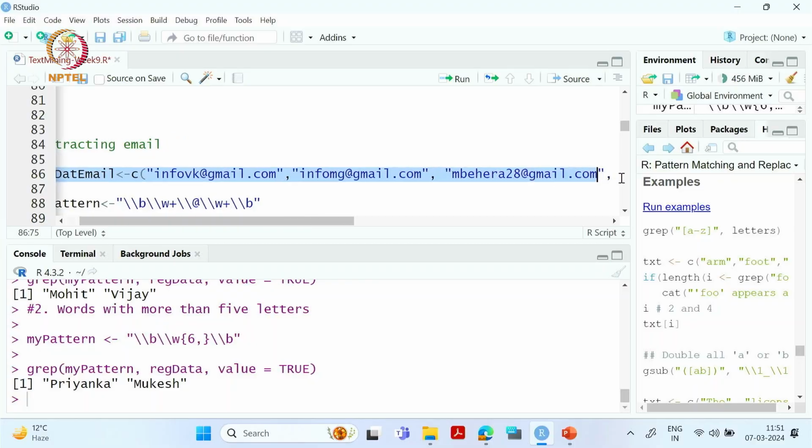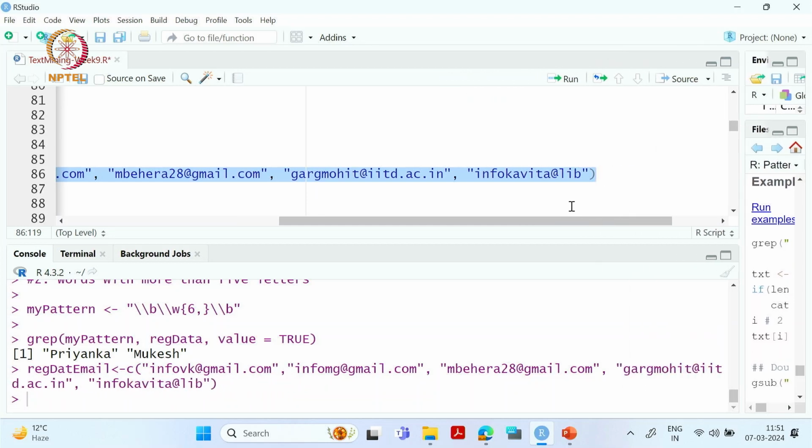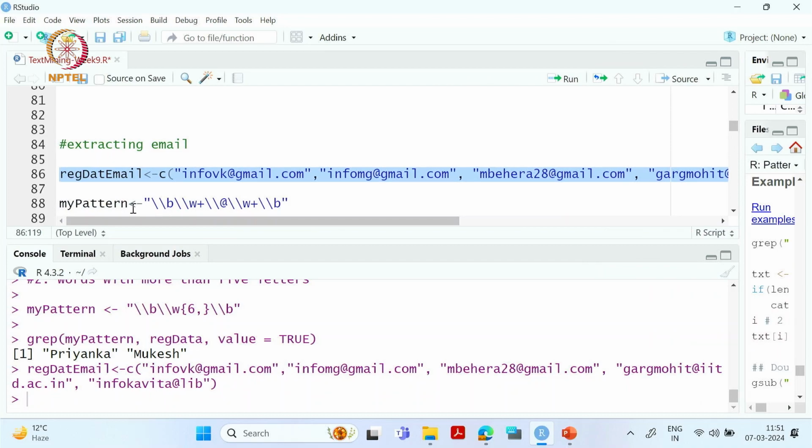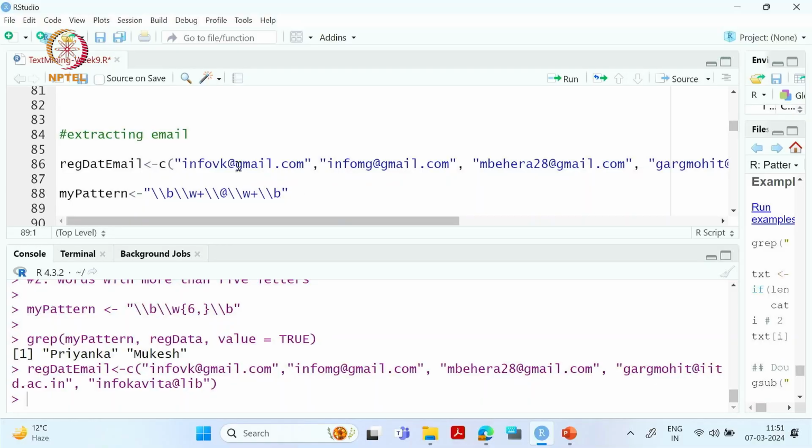Let us now see all these examples in R. So this is our object, so I am creating it. Now my pattern is my initial pattern. What exactly is it? It is to identify @. I am not taking care of anything else. I am just identifying if there is any @, that means that is an email ID. I am considering this fact only.